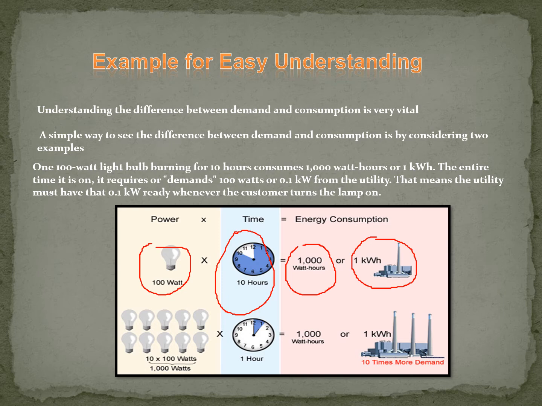In the second example, we have taken 10 bulbs, each of 100 watt capacity, running for 1 hour. So the total consumption is 1000 watt hours, which is also equivalent to 1 kilowatt hour. So in both examples, the energy consumption is the same.